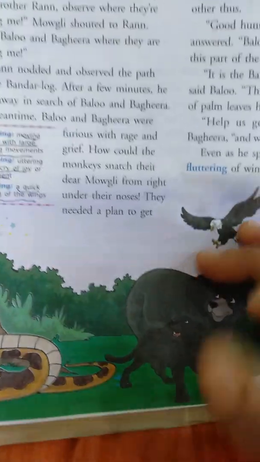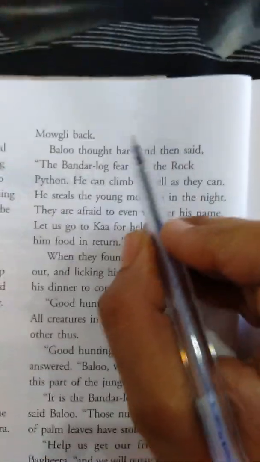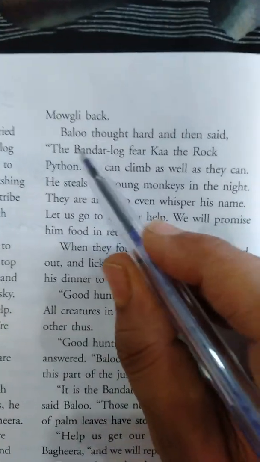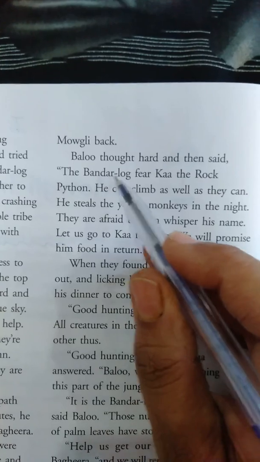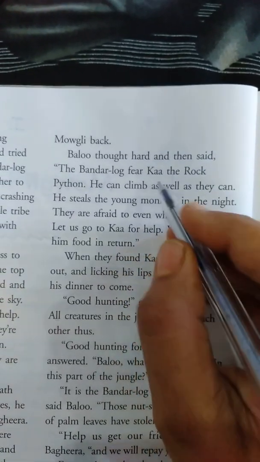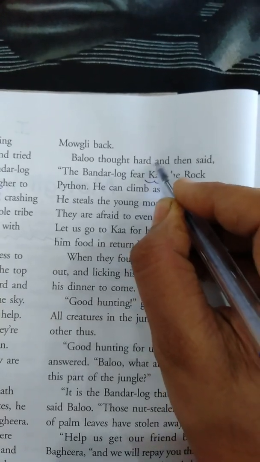So let's see. From here, they needed a plan to get Mowgli back. Now they were planning to find out how to take Mowgli back from the Bandar Log, the monkeys. Balu thought hard and then said, the Bandar Log fear Kaa, the python.